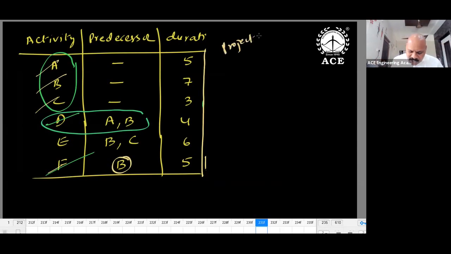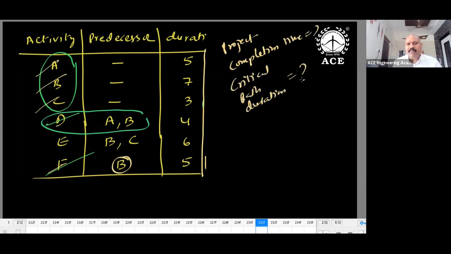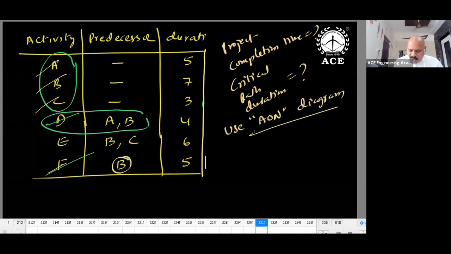Only project completion time is our interest. The question is project completion time or critical path duration. So use the AON diagram. This is my suggestion. Project completion time or critical path duration means we can use the AON diagram. Then how to draw the AON diagram? Look at the screen and it's a matter of 2 minutes. Please look at this. It is important.